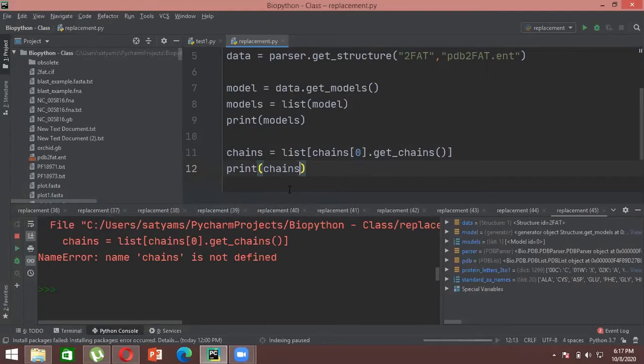Chains is not defined. Just a sec. Oh, sorry. Model.